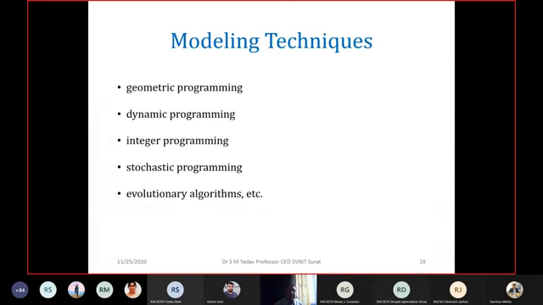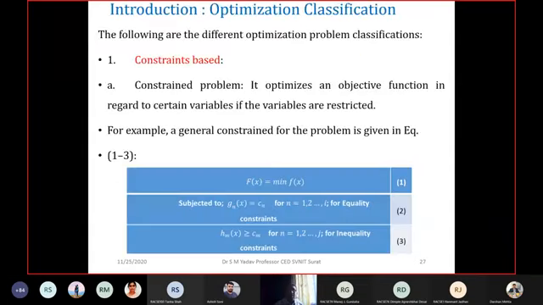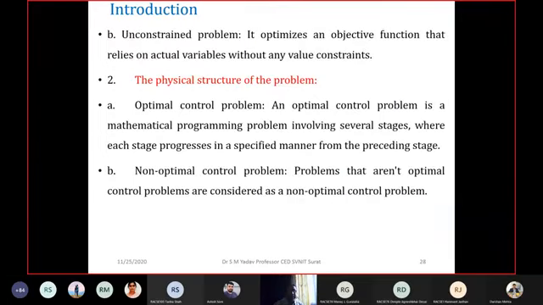There are also geometric programming, dynamic programming, integer programming, stochastic programming, evolutionary algorithms, etc. In optimization classification, there is constraint-based classification, where the problems are constrained problems. It optimizes an objective function with regard to certain variables when the variables are restricted. So that is a constraint-based problem.